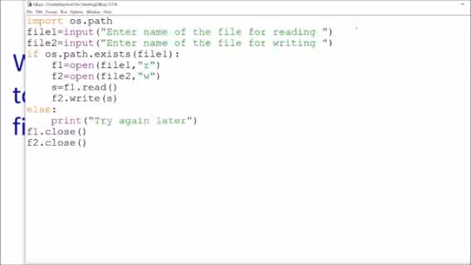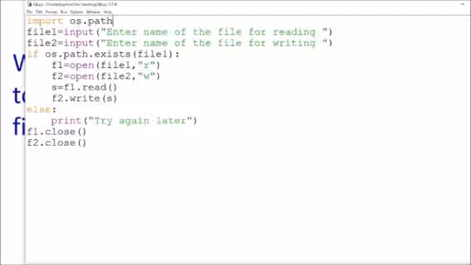Suppose I have written text1, and that file does not exist. In that case, it will generate an error. So we have to check whether that file exists or not. This is not given in your textbook.